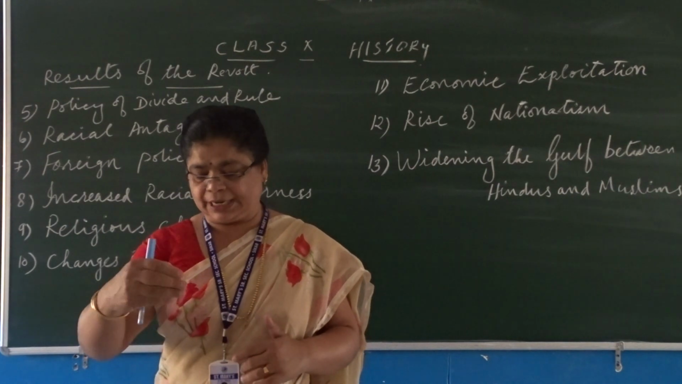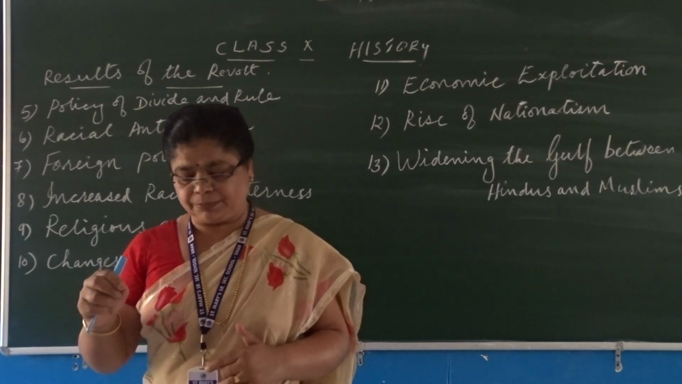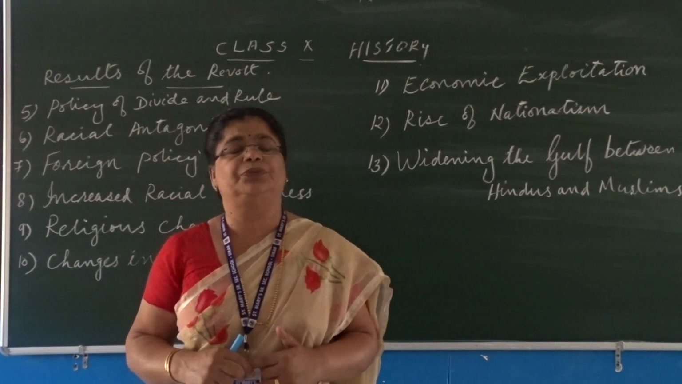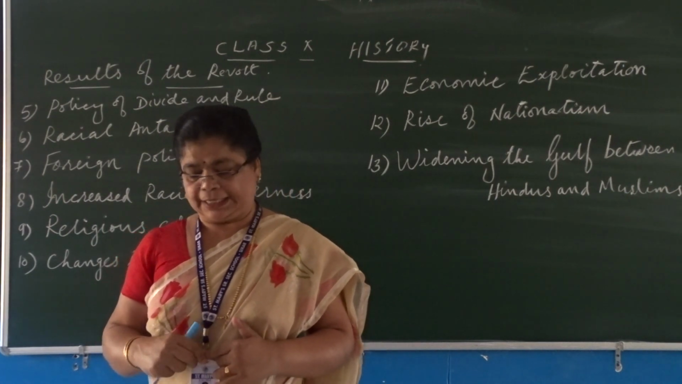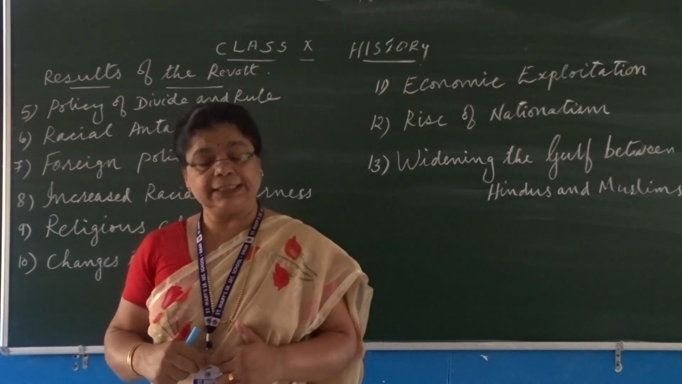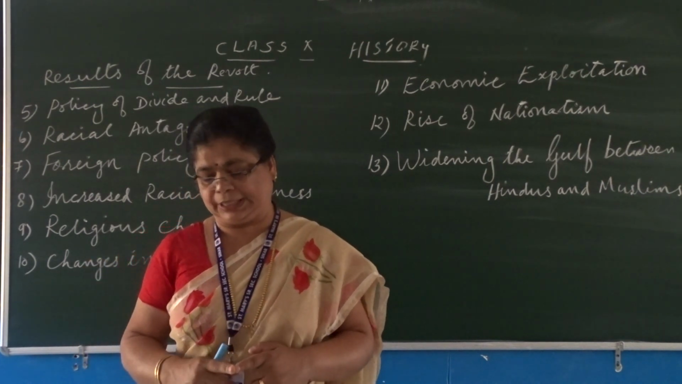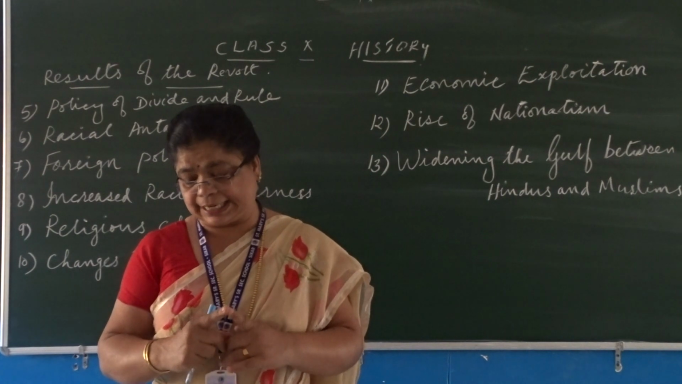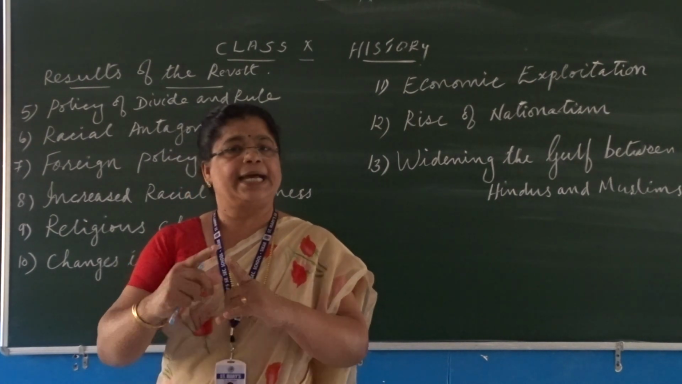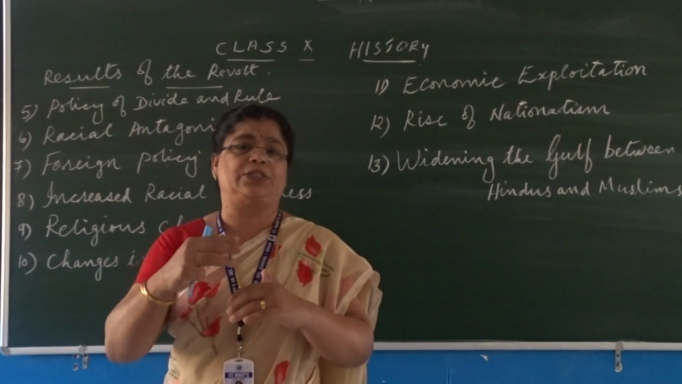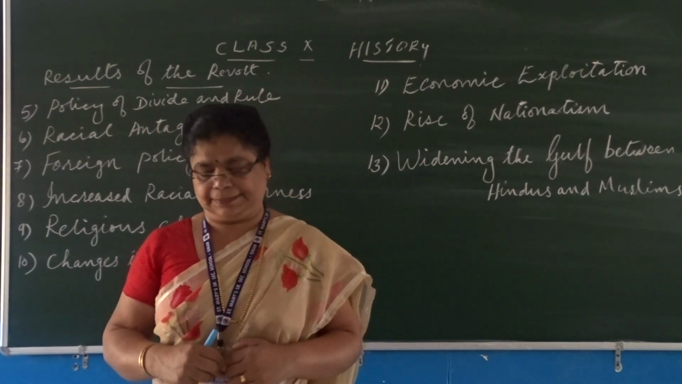Again, we have to go through why the British followed the policy of divide and rule between the Hindus and the Muslims. The main motive was that the Hindus and Muslims of India should never challenge the British Empire in India. They should never unite and pose a danger or a challenge to the British rule in India.